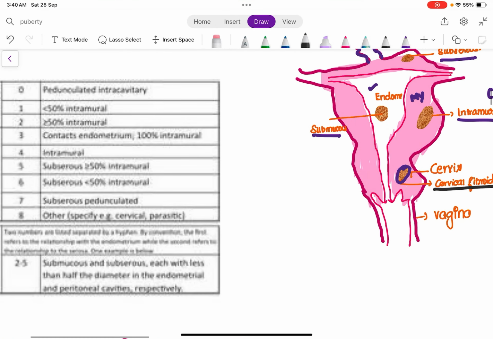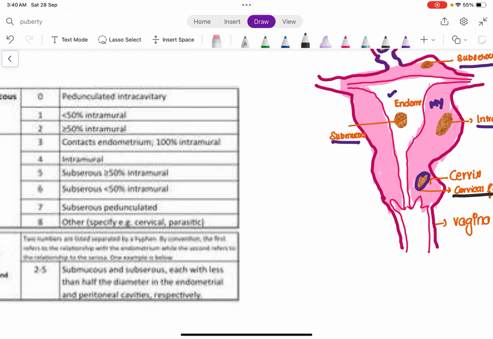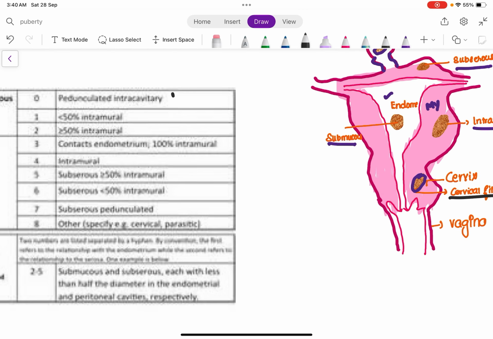So let's have a quick revision now. FIGO, Federation of International Obstetrics and Gynecology, have classified fibroid into 8 types. So type 0 is pedunculated submucous fibroid. Type 1 is less than 50% intramural, more than 50% lying in the cavity. Type 2 is less than 50% in the cavity and more than 50% in the intramural portion. This is submucous, right? This is all about submucous.